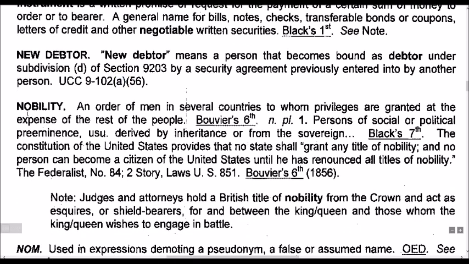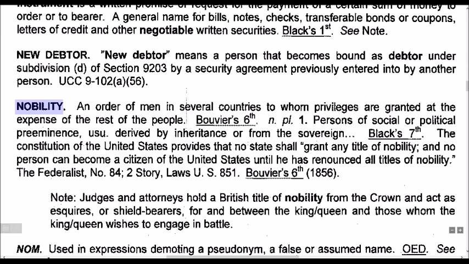9-102A56. Nobility. An order of men in several countries to whom privileges are granted at the expense of the rest of the people. Bouvier 6th. Nobility. 1. Persons of social or political preeminence, usually derived by inheritance or from the sovereign. Black's 7th.